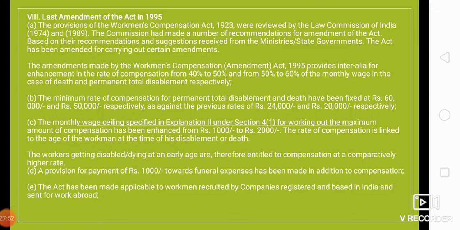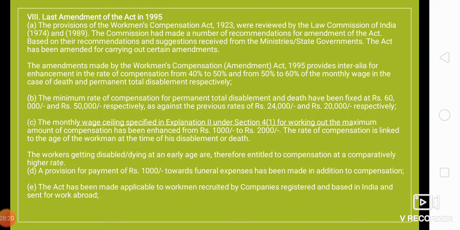Right. The minimum rate of compensation for permanent total disablement and death has been fixed at 60,000 rupees and 50,000 rupees respectively, as against the previous rate of 24,000 and 20,000 respectively. The monthly wage ceiling specified in Explanation 2 under Section 4 clause 1 for working out the maximum amount of compensation has been enhanced from rupees 1,000 to 2,000.